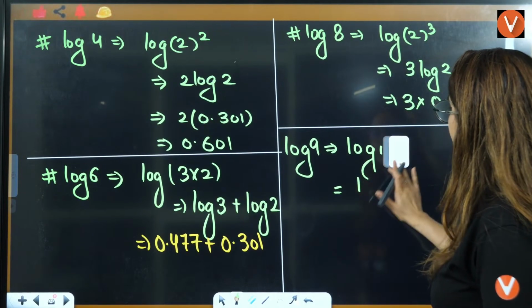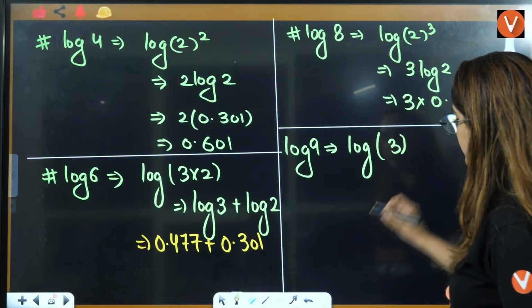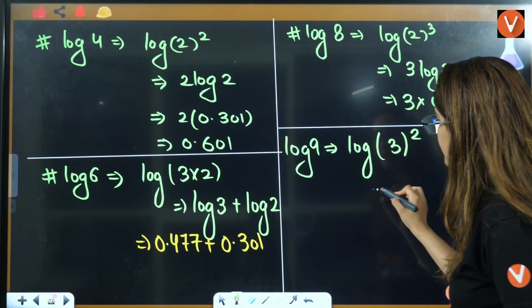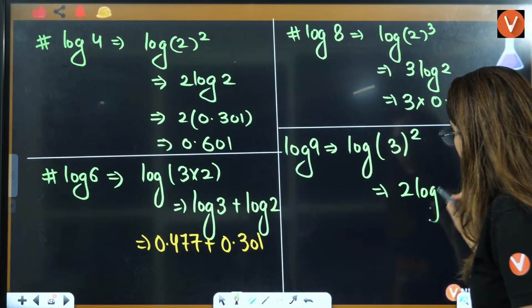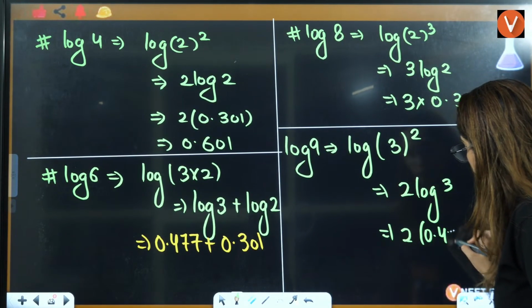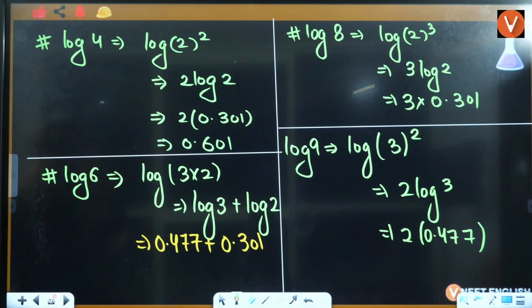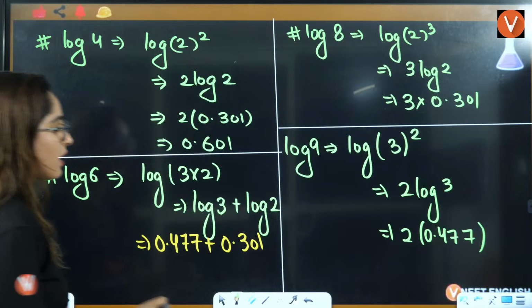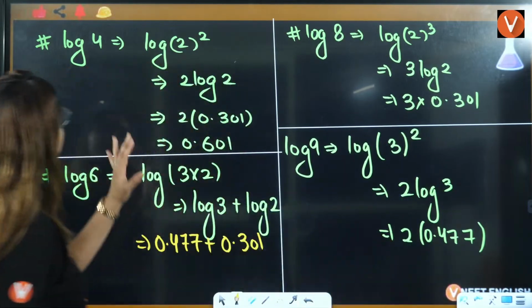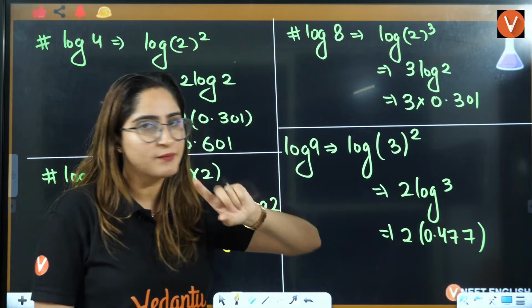If you write it directly, log of 3 square, the answer will be 2 into log 3. 2 multiplied by log 3, which is 0.477, and that will be your answer. Clear, everybody? Okay, students? Yes, everyone? Is that clear or not? So that is your log 4, log 6, log 8 and log 9, right?